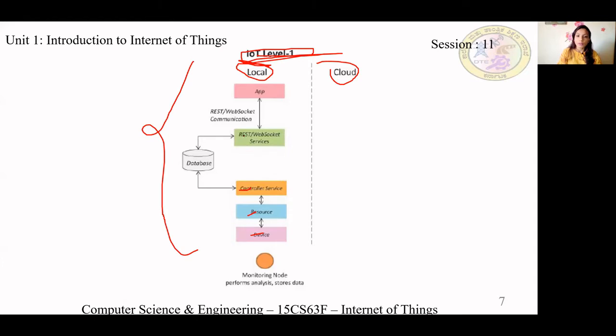And here we can use either REST or WebSocket services, which help you connect to the database. You have an app that is also local, and you have a monitoring node which will perform analysis and store data. How many monitoring nodes can you see? Only 1. Go through the diagram, we'll see the explanation. Remember, all the components in IoT level 1 are local.